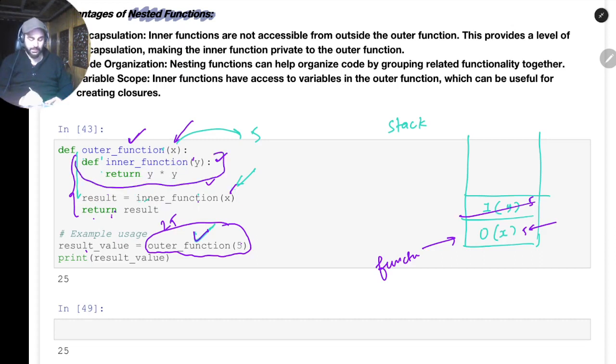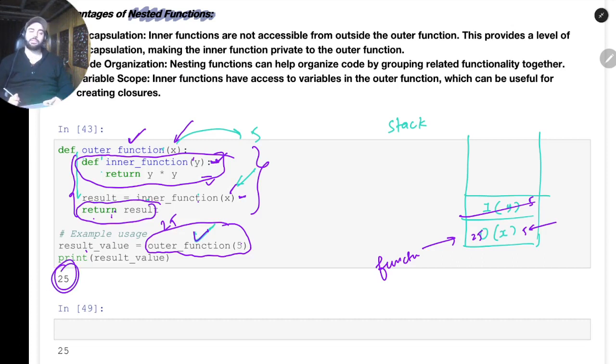We are done with running this part because it has done its work. That's why in the stack memory this call will get popped. Now the control will again go to the outer function, because the outer function's body in total is this much. So it executed this much, and now it will again return this. So again here we'll also get 25 returned, so the output of this function will be 25 if you see it here.